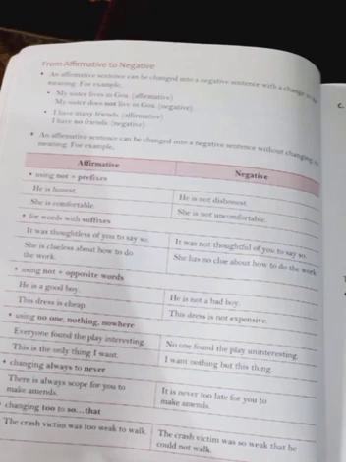Why does does come here? Because lives is a singular verb, so we have to write does. After that comes not, because we are making a negative sentence, not must be there. So: my sister does not live in Goa. And a second example, I have many friends. This is an affirmative sentence and it can be changed into negative like this: I have no friends. In a negative sentence, not or no comes after the verb.